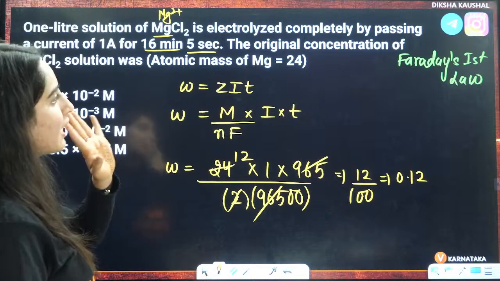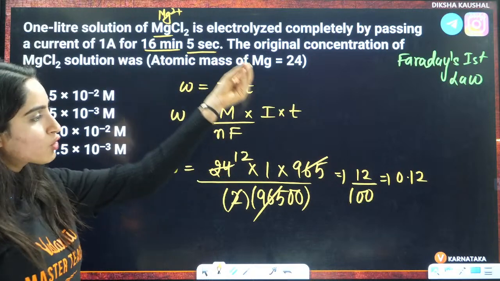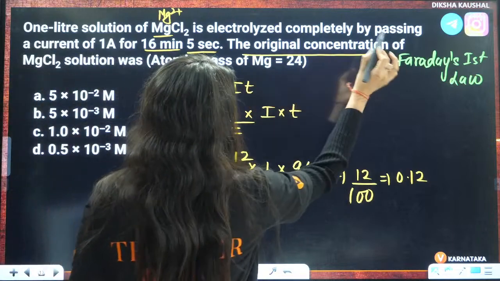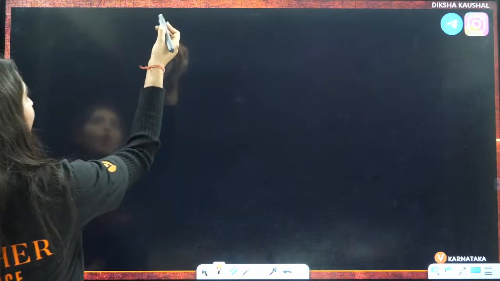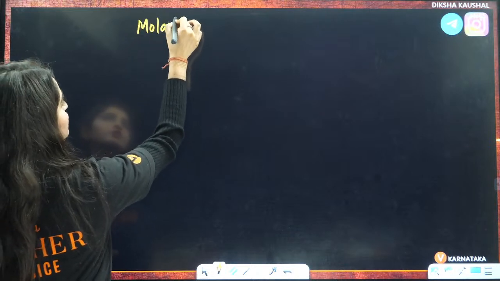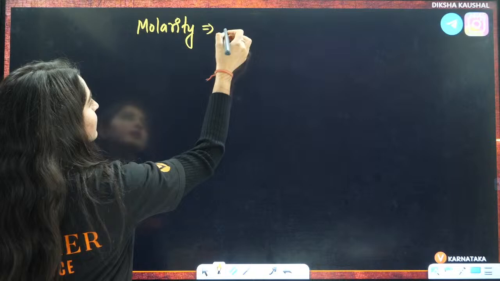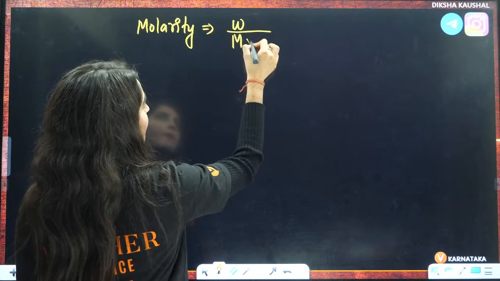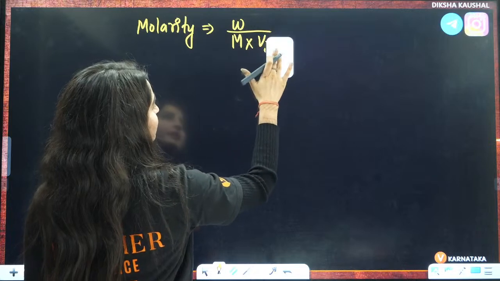Now they are not asking you the weight deposited. They are asking you the original concentration here. So concentration means we know that they are asking you the molarity. Usually we express it in molarity. That is number of moles, that is weight by molar mass, multiplied by volume in liters.